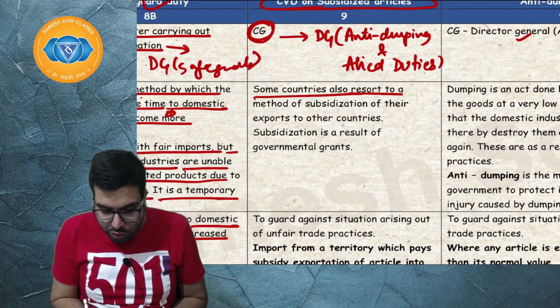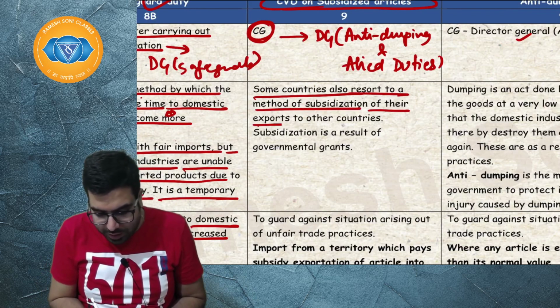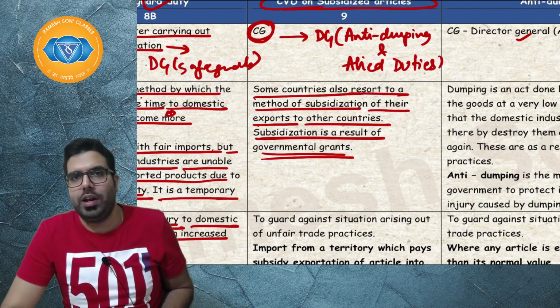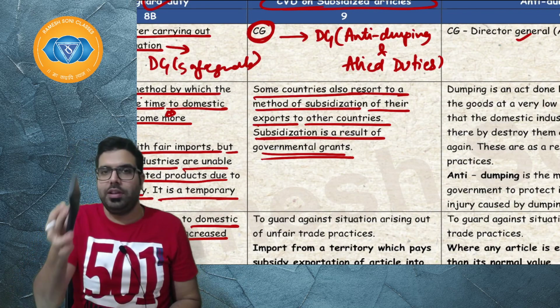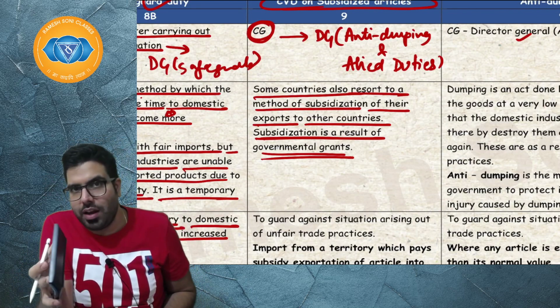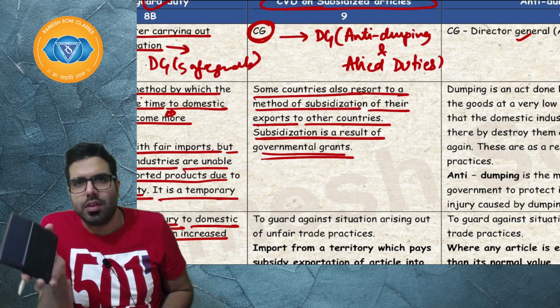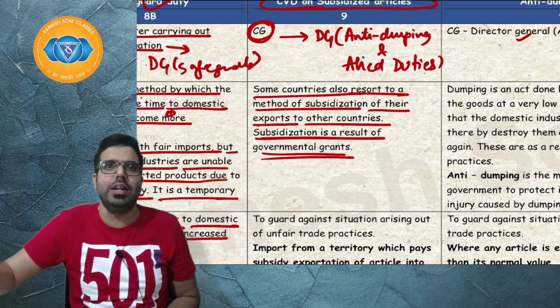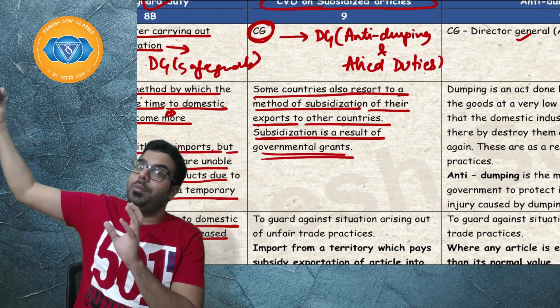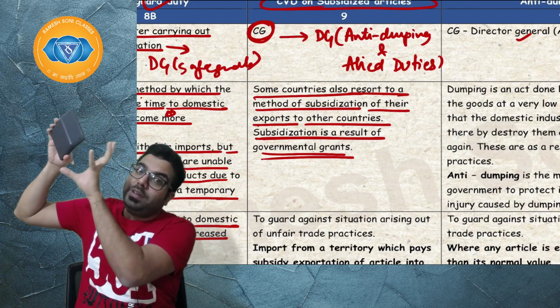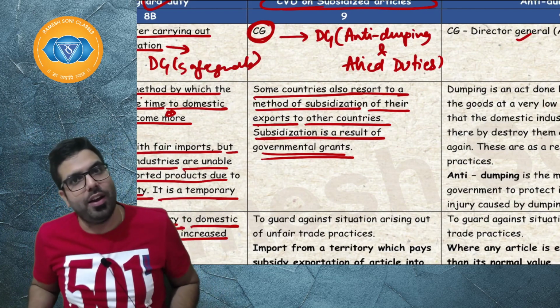Some countries also resort to a method of subsidization of their export to other country. Subsidization is a result of government grant. For example, this calculator is manufactured in China at 100 rupees. The Chinese government is telling, hey, you sell off to India at 80 rupees, 20 rupees we will give you the grant. When the government of that country is giving a grant of 20 rupees, the Indian government will impose subsidy of 20 rupees on this article. I hope everyone is clear.